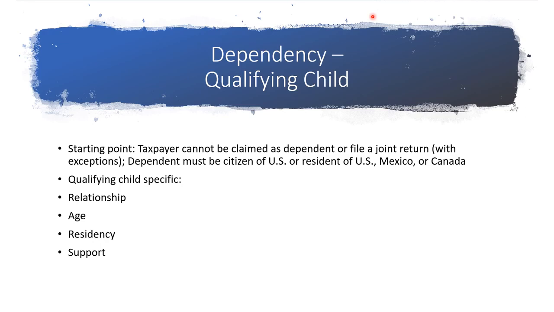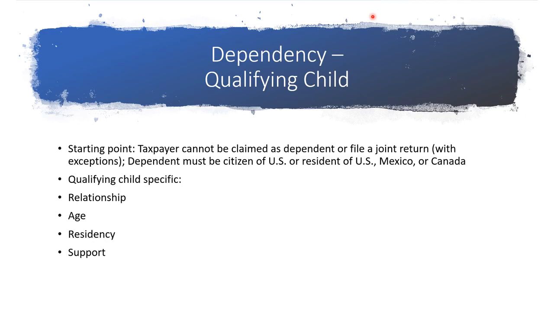Specific rules to be claimed as a qualifying child. Relationship. The dependent must be son, daughter, adopted child, stepchild, foster child, or descendant of any of them, such as a grandchild. Brother, sister, half-brother, half-sister, stepbrother, stepsister, or a descendant of any of them, such as a niece or nephew.